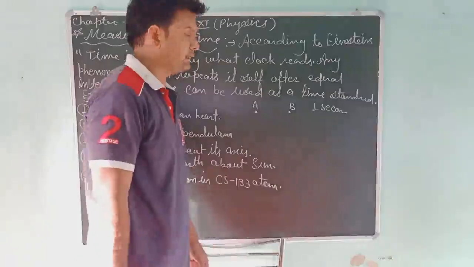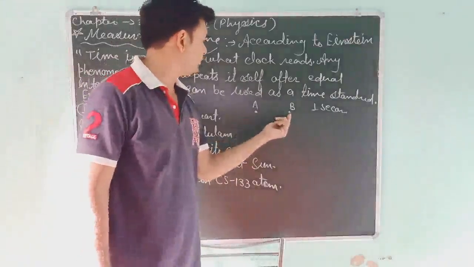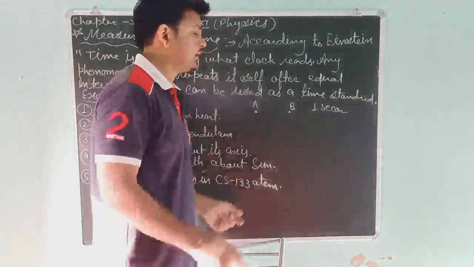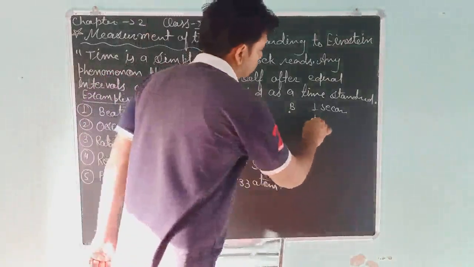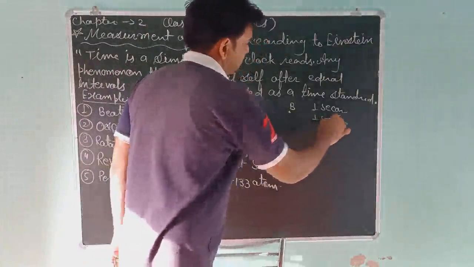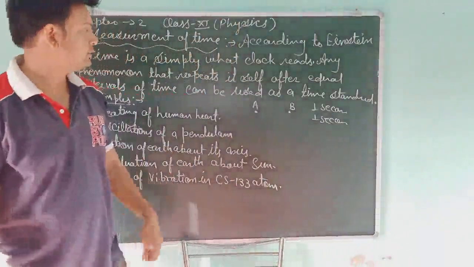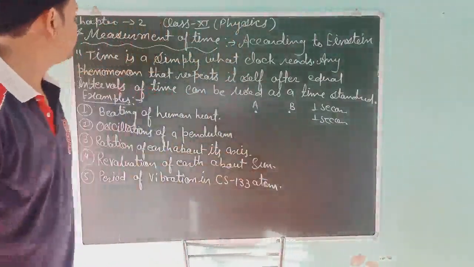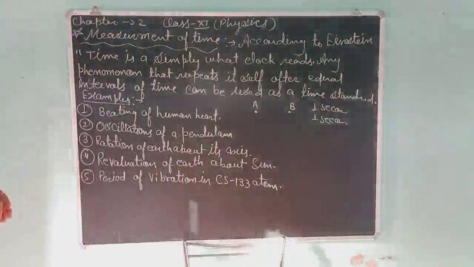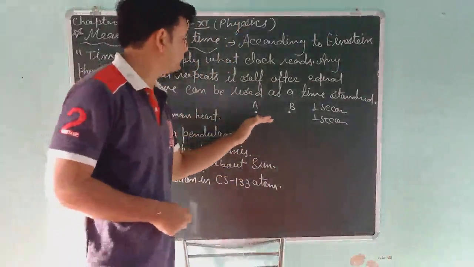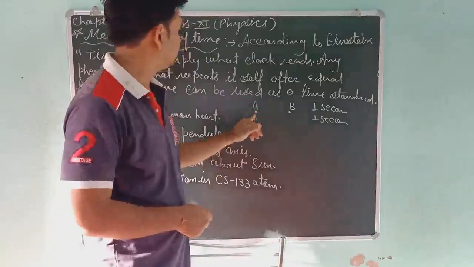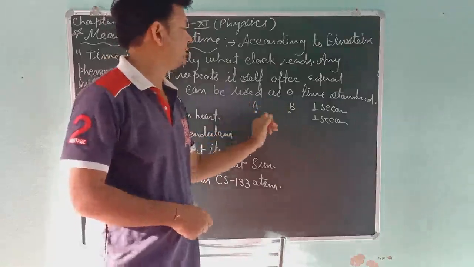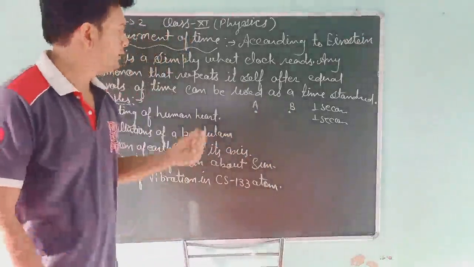Then the time coming back from B to A must also be 1 second. So this phenomenon repeats itself after an equal interval of time.